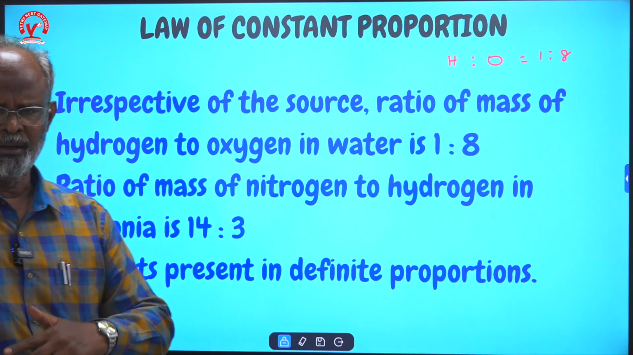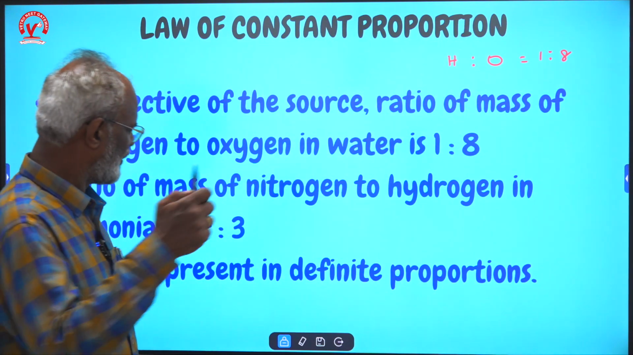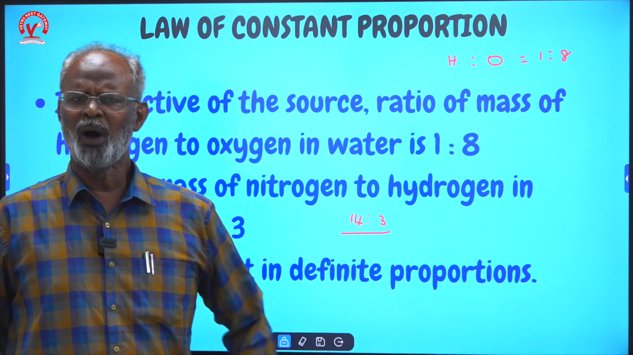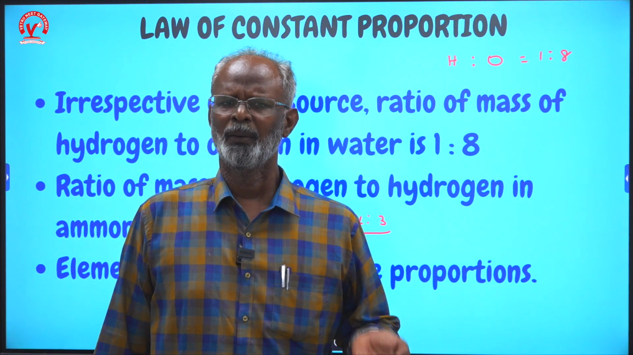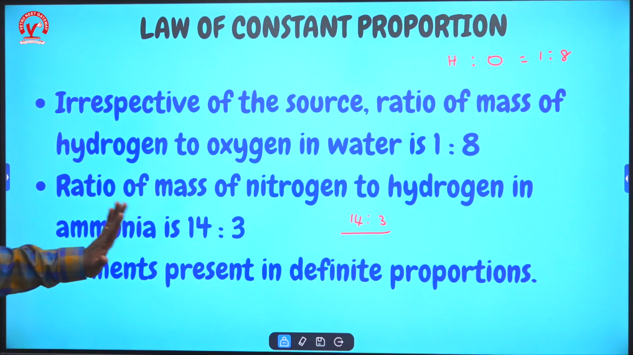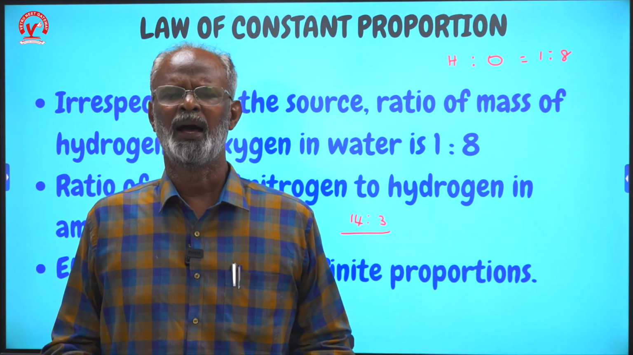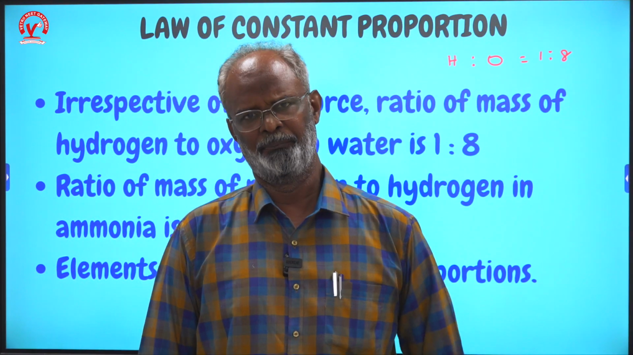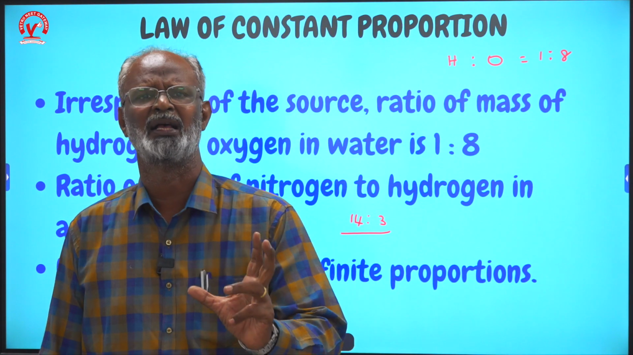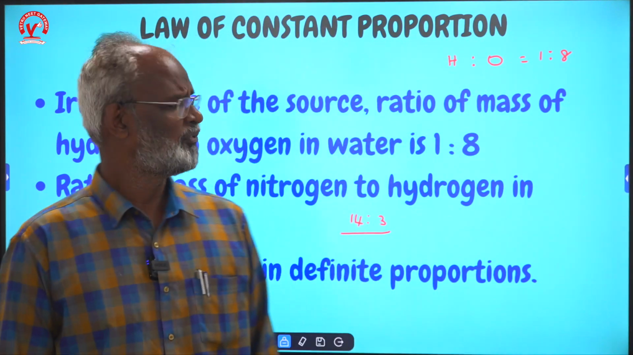Similarly, if you take ammonia, it has two elements, nitrogen and hydrogen. If you compare the mass, it is 14:3. This is the constant. So whatever the source of ammonia, or whatever the reaction you follow to prepare ammonia, the ratio remains the same. It is another important development towards the discovery of the atom. There are two elements and the ratio of their masses remains the same, so it is constant proportion. These two important laws led to the invention of atoms.